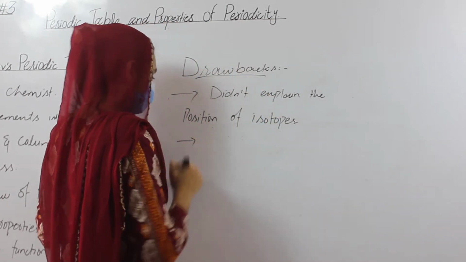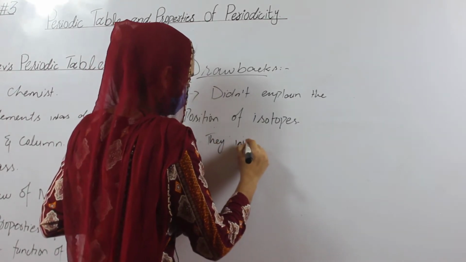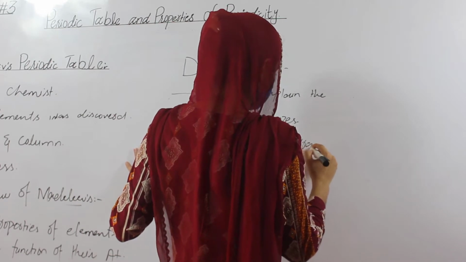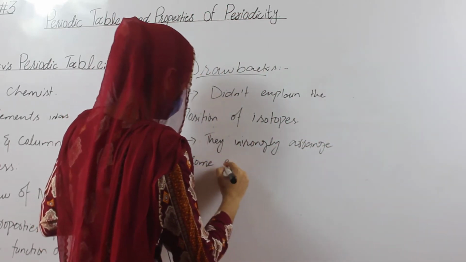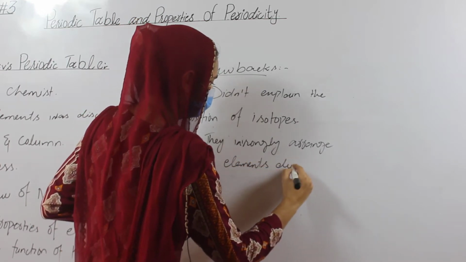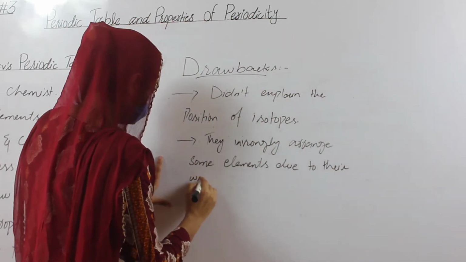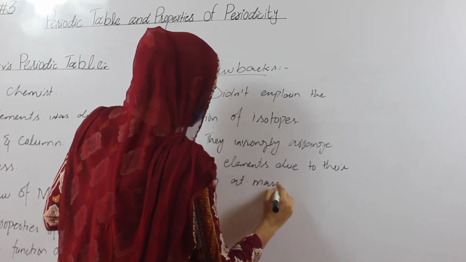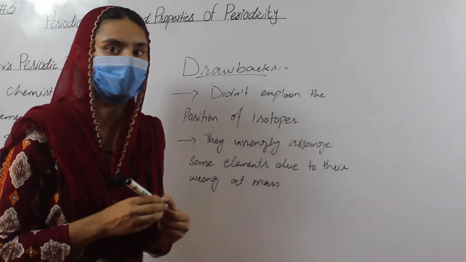The second one is that he wrongly arranged some elements due to their wrong atomic masses. These are the drawbacks of Mendeleev's periodic law.